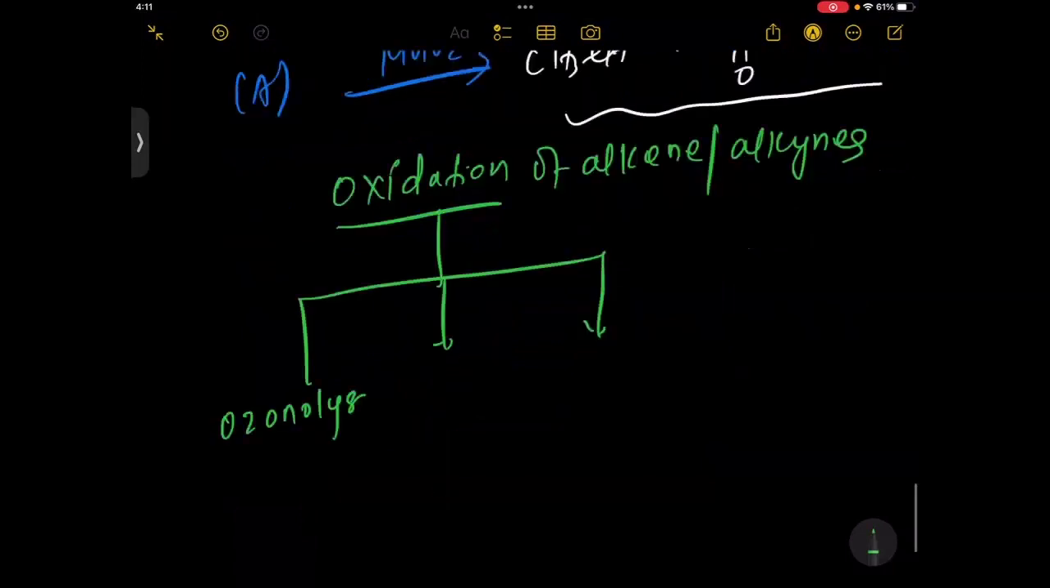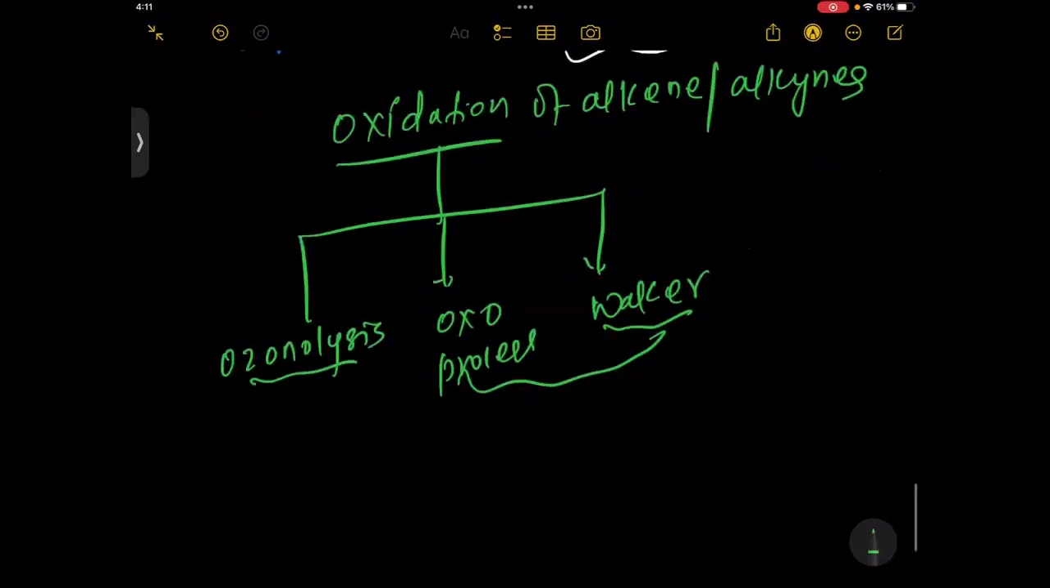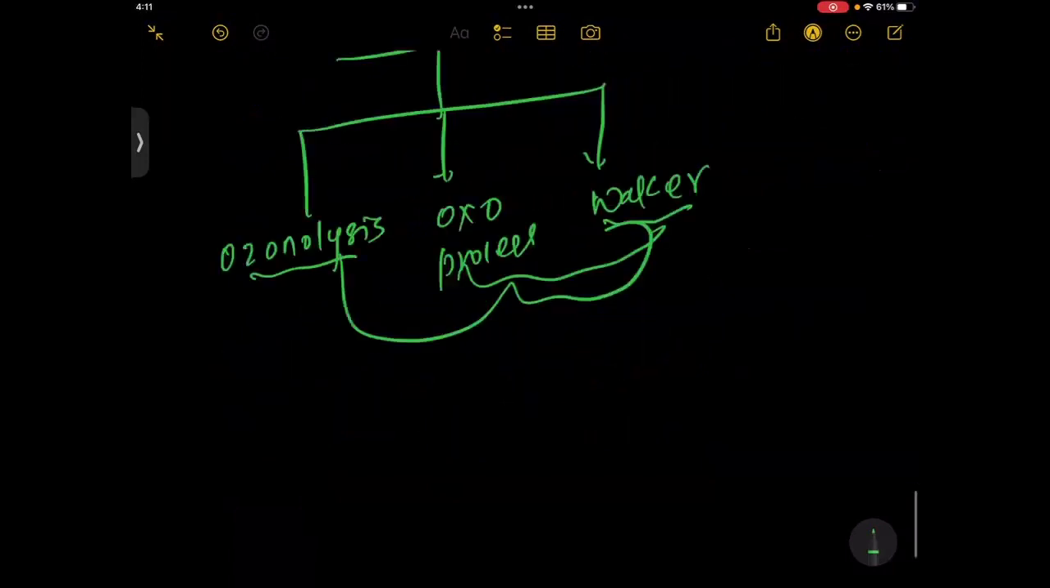Second, we will do the oxo process. And third, we will do the Walker process. So, NEET students, you can ignore these two topics. And the rest, JEE students, we have to do all the things. Now we talk about ozonolysis.